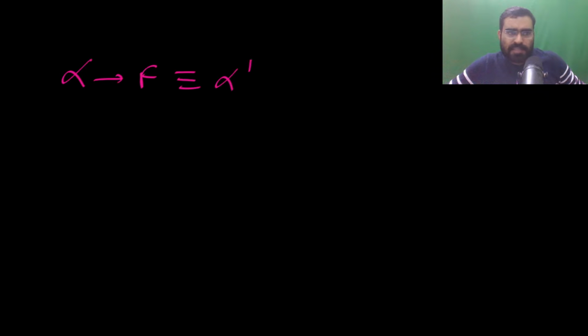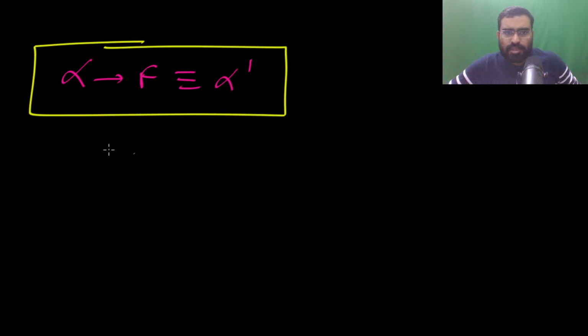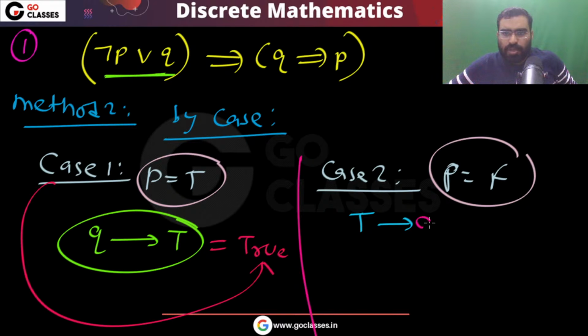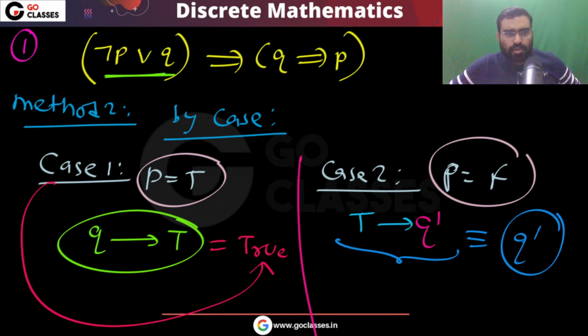That is alpha dash. Many times we have seen this also. You can check alpha implies false, you can write it alpha dash or false. What is alpha dash or false? That is alpha dash. So you can see this is going to be Q dash. True implies Q dash, what is that? That is your Q dash. So you can see that this is a contingency, because you can make it true, you can make it false.